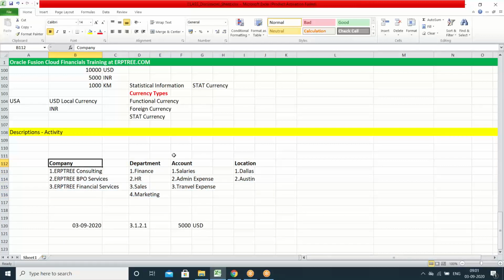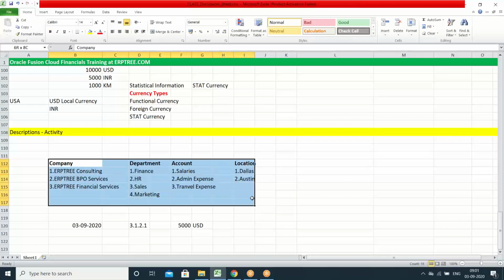How many you want to capture: company, department, account, and location. Then you have to maintain how many companies you have, how many departments you have, how many accounts, how many locations you are operating the business. You have to maintain like this. If you maintain this information in the system, when you are recording the transaction, you can select those, which company, which department. That is easy.